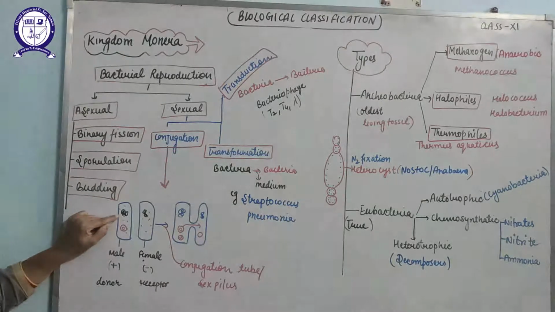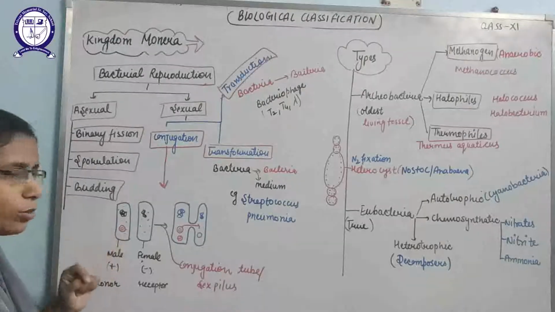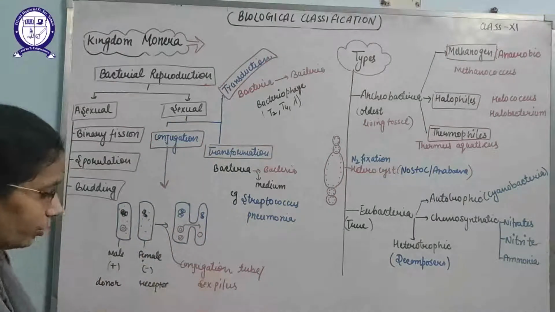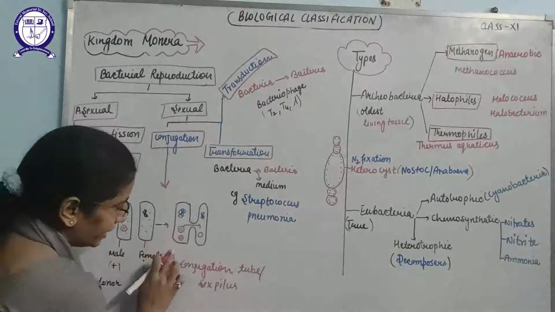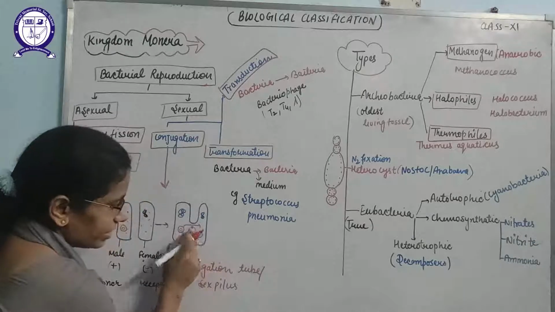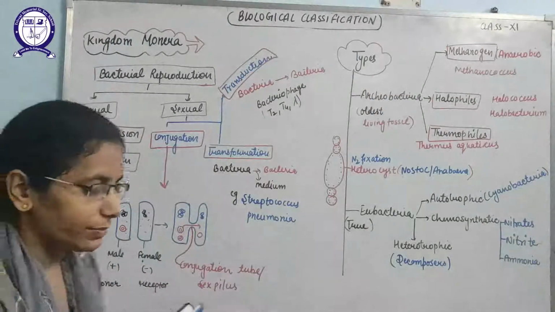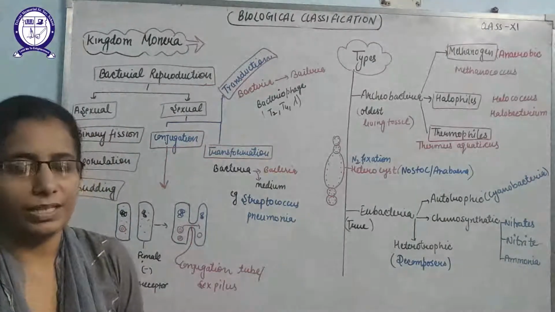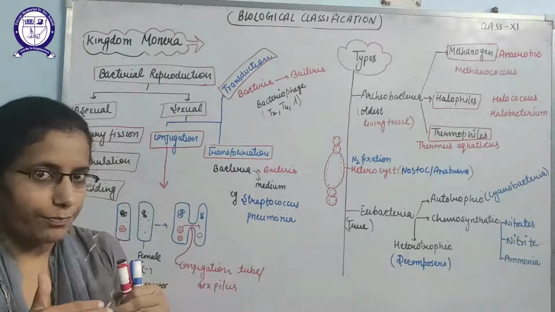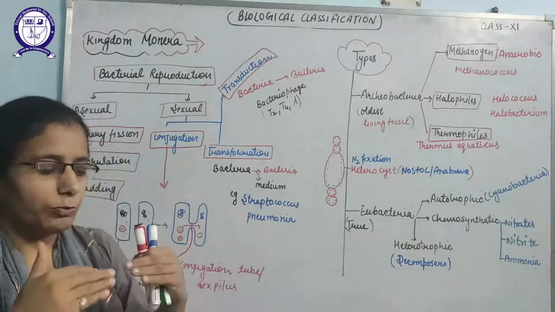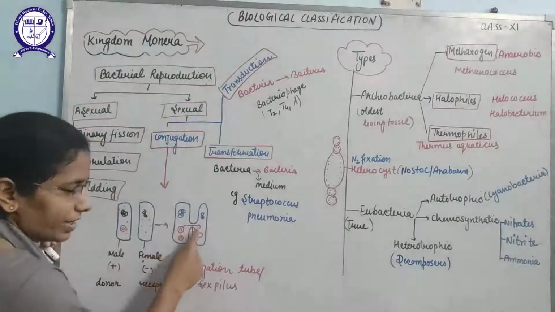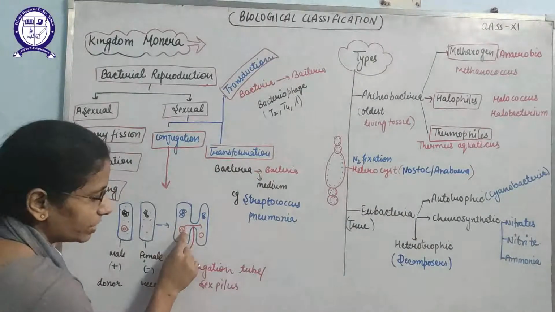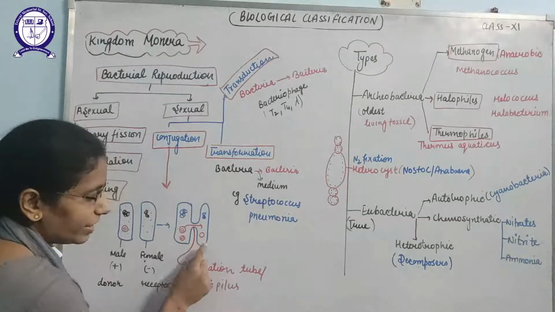And this black structure denotes the nucleoid. So what would happen? It will make copies and then develop a sex pilus or the conjugation tube. I can show here the structure with the formation of the sex pilus. I have told you about the pili that are made up of a special protein, pilin, which is an outgrowth of the bacteria. So two pili of the two bacteria, one of the donor and second of the receptor, will join together to transfer the plasmid. This part is known as the conjugation tube, with the help of which it will transfer the plasmid from the donor to the receptor.